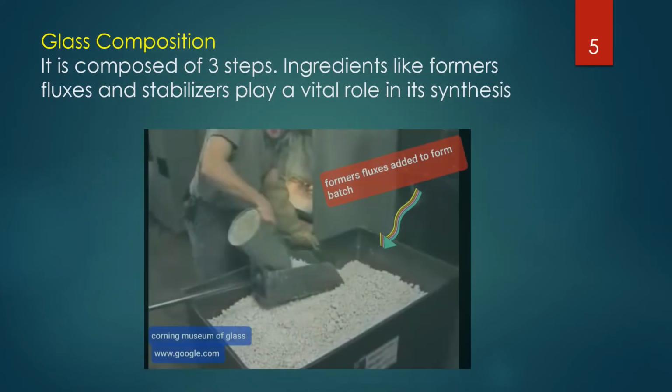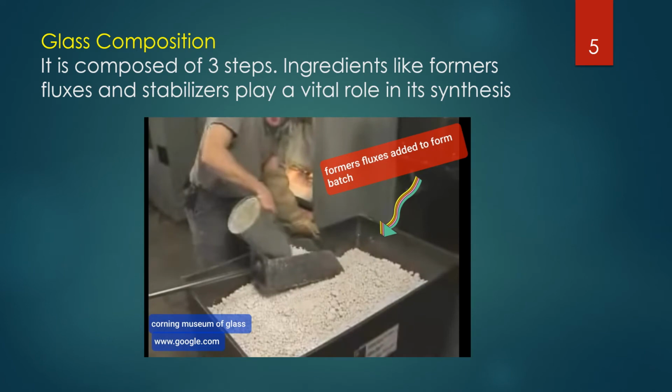Glass composition. It is composed of 3 steps. Now, here in the picture you can see ingredients like formers, fluxes, and stabilizers play a vital role in its synthesis. Now here the man is mixing these 3 ingredients to form this white powder called the batch.